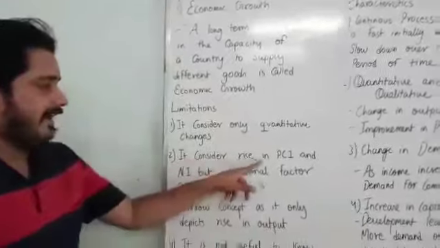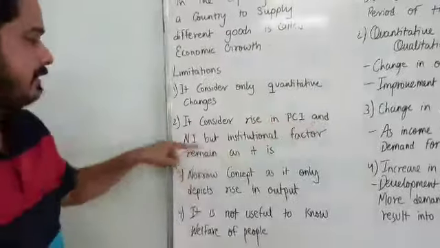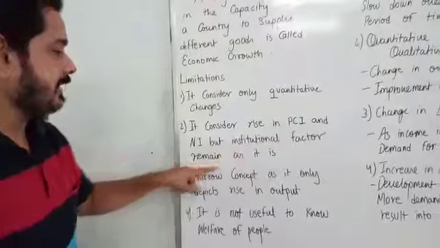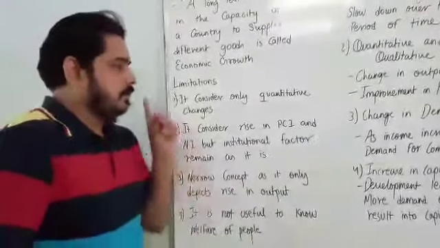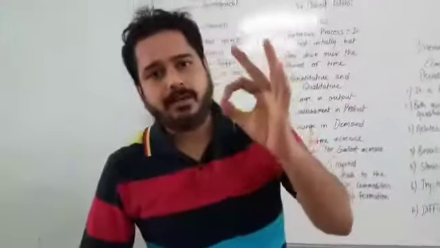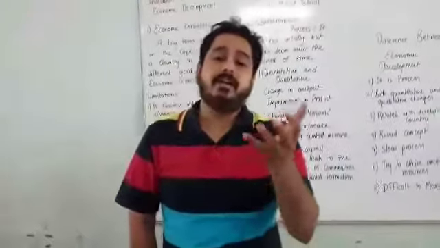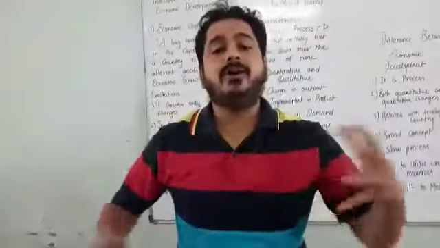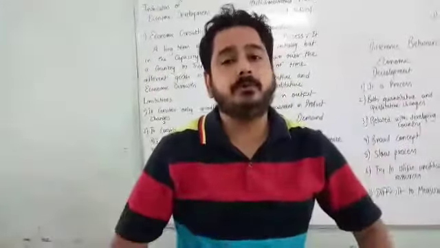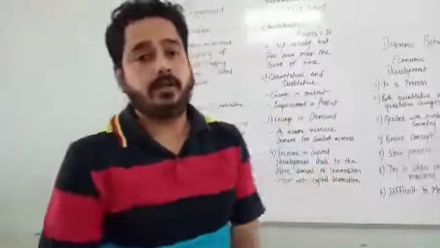It considers rise in PCI. PCI means per capita income, and NI, national income. But institutional factors remain as they are. Economic growth considers a rise in per capita income as well as an increase in national income, but it ignores institutional factors. Those factors which affect the growth are neglected. So this is one of the limitations of economic growth.